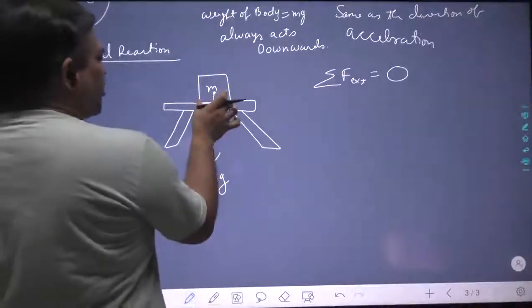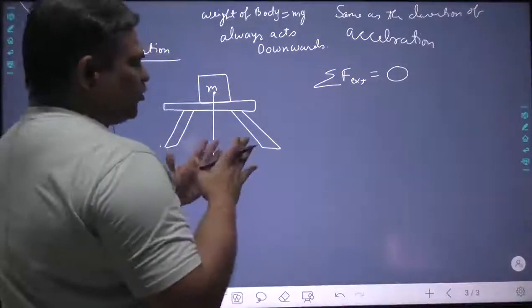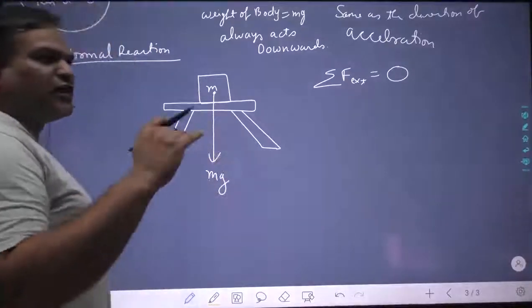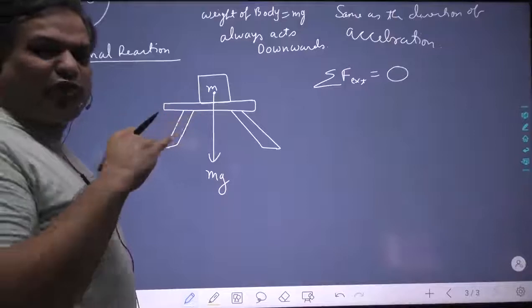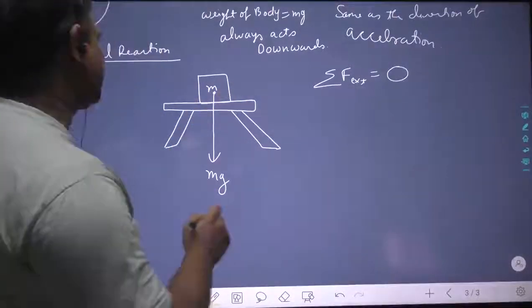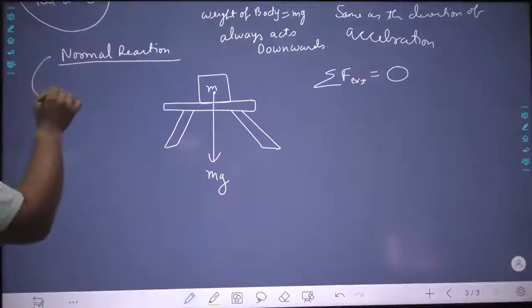Now definitely there is some force that is acting against mg and balancing it. That force is the normal reaction. Whenever two surfaces come in contact, then both surfaces exert force on each other, and Newton's third law comes into picture. Please see.